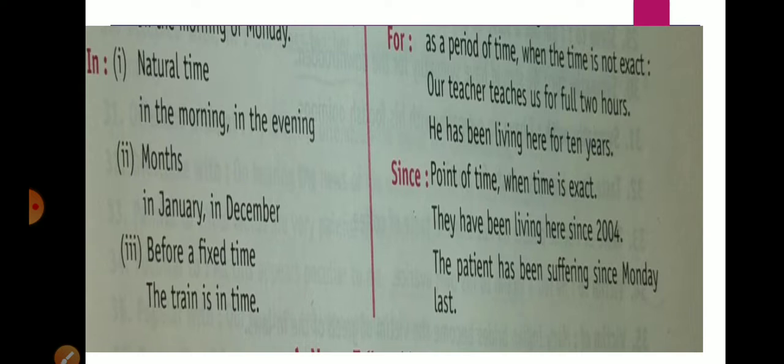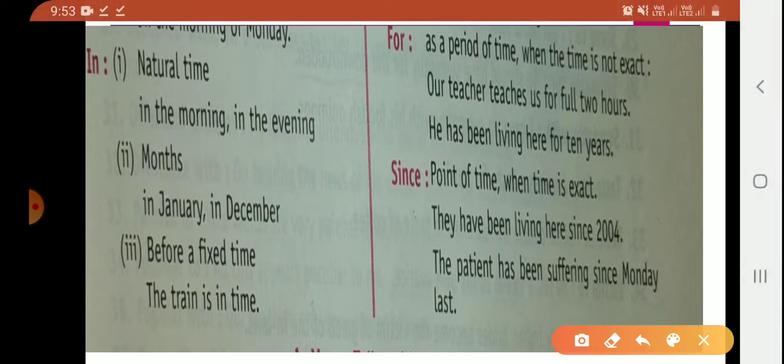Next is in. In we use for natural time like morning, afternoon or evening. In the months we can use in January, February, March, April, like this. For a fixed time we can use in. And next is for. For is used as a period of time when the time is not exact.